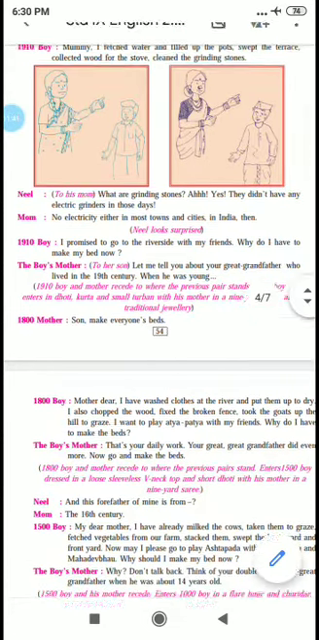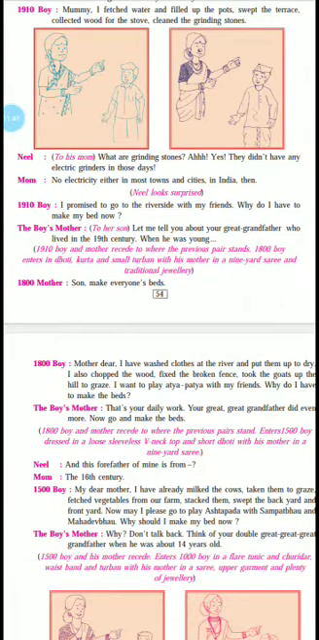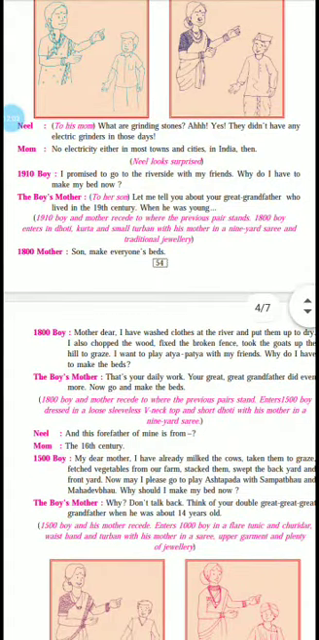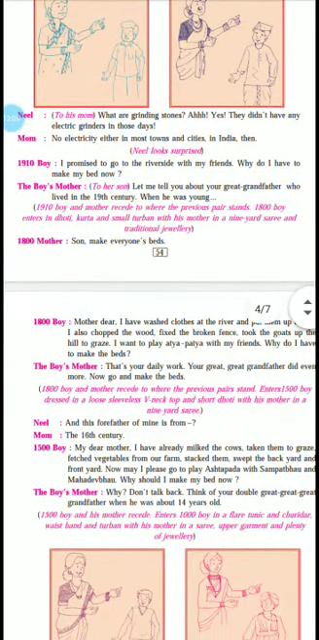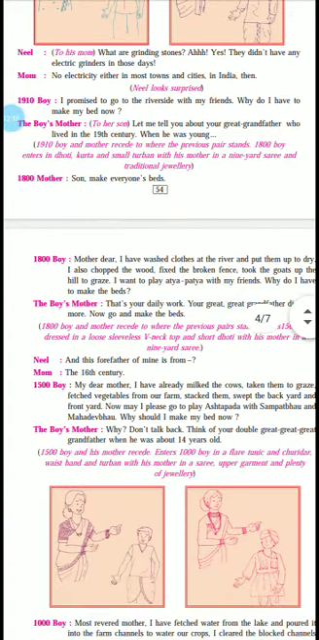So the boy's mother says to her son, now let me tell you about your great grandfather who lived in the 19th century when he was young. So this mother also gives the example of the grandparents. She says then you will understand that they used to work so hard and you can't even make a bed. So once again, this mother and son recede to where the previous pair stands. And now we have on the stage the son and mother from 1800.